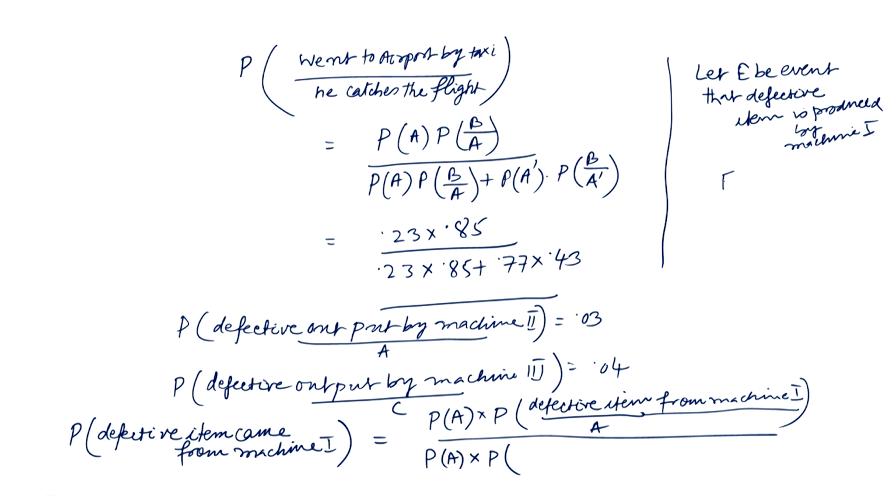Similarly, F be the event that the defective item is produced by machine 2, and G be the event that it is produced by machine 3.